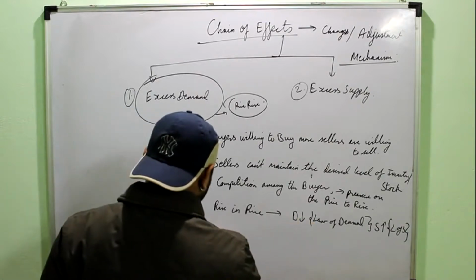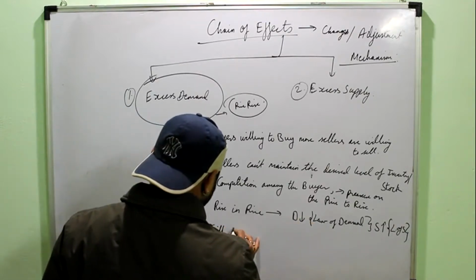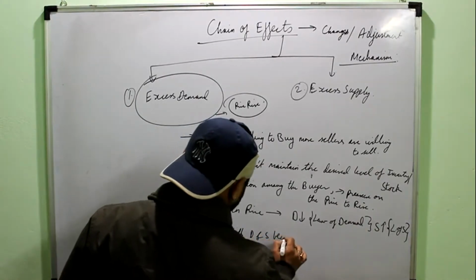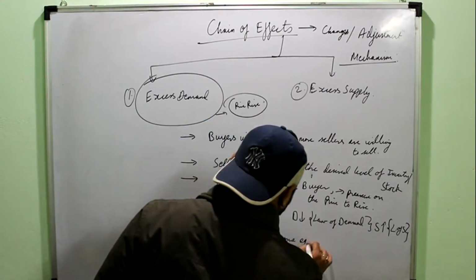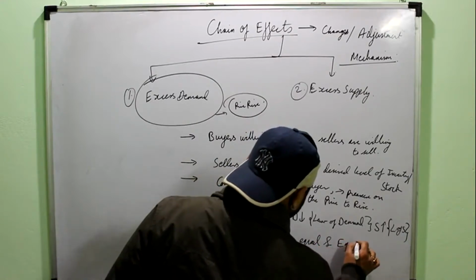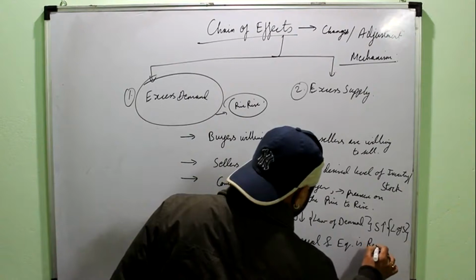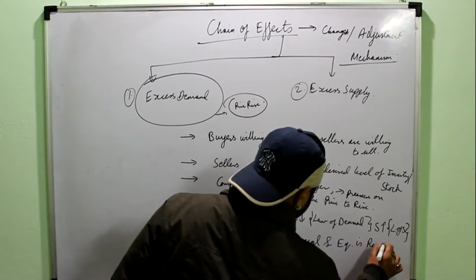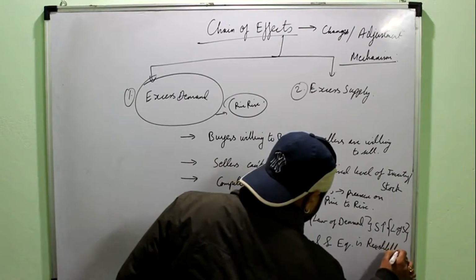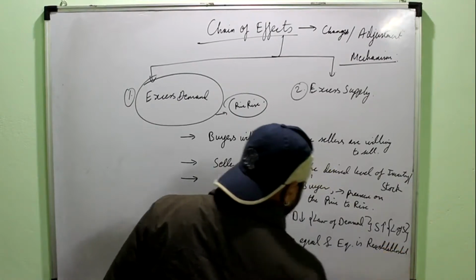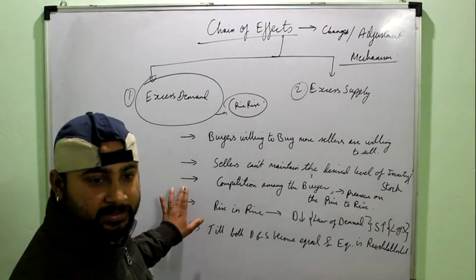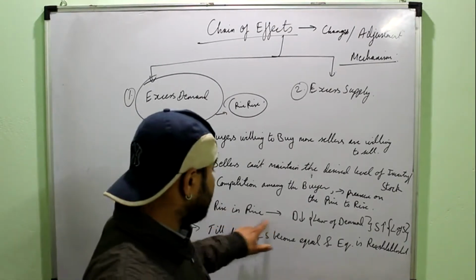So this happens till both demand and supply become equal and equilibrium is re-established, or you can say equilibrium is regained, but the new equilibrium is at a higher price, because the price has started rising in this process.